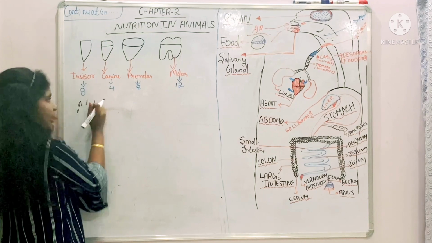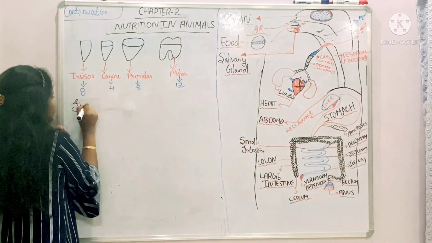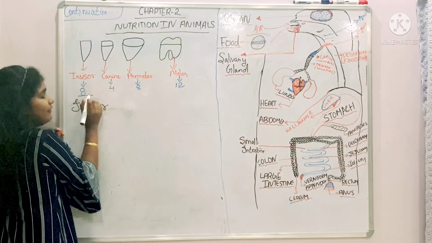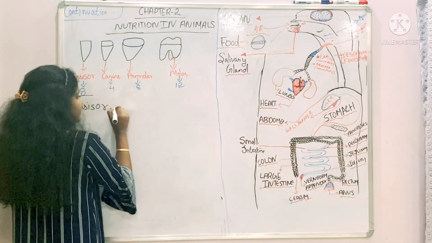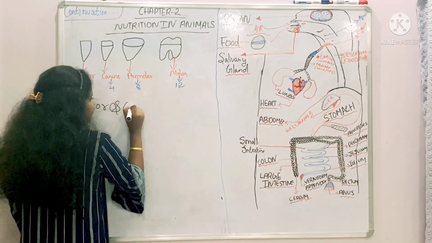First we can start from here. That is better. Come from incisor. Incisor, how many teeth are there? Incisor has 8 teeth. Incisor and canine.